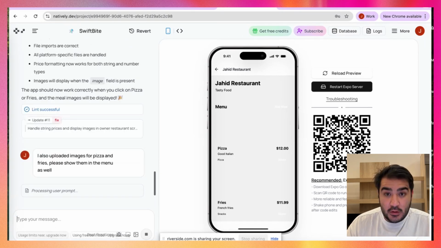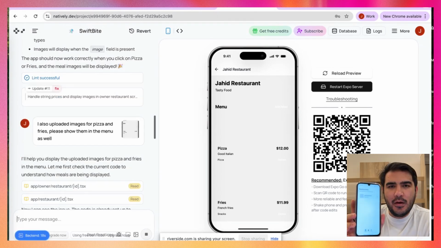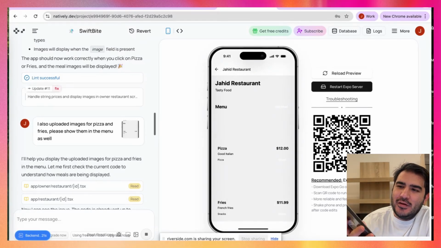Lots of learnings, to be honest. That's good. I'm also learning. You're also learning. We're building the best mobile apps in the world. Let's go. Nice. So I log in the app and I see there's a restaurant. This is my profile. I see the orders. I see the restaurant here. It's Jahid restaurant. And when I go there, okay, I see this error, but let me fix this.